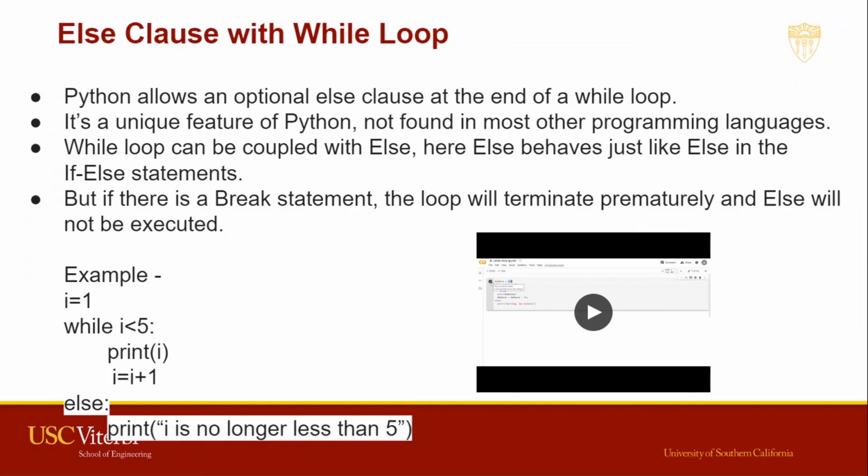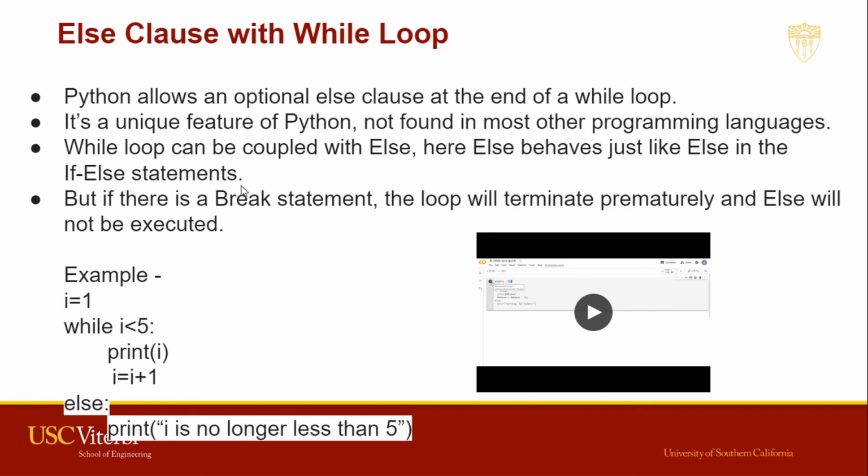The else clause with the while loop. Now remember the else clause we saw earlier? It was with the if statement, but now it occurs with the while loop. Python allows an optional else at the end of a while loop, and it is something unique to Python. So the else here behaves just like the if else statement, but the difference is that it is a while loop, and earlier there was just one if statement.